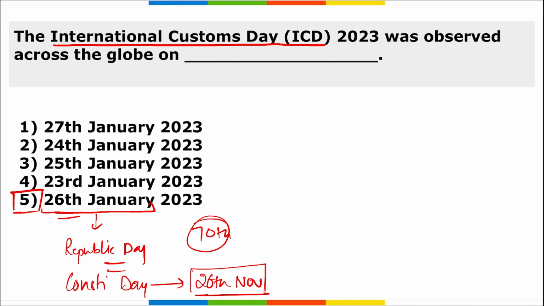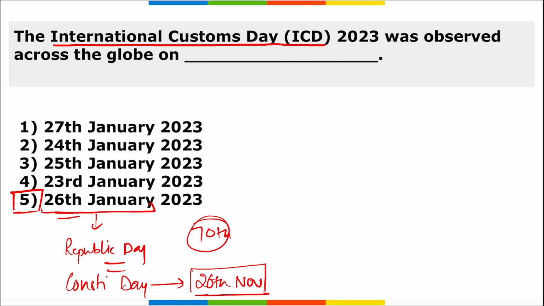Alright, 26th of January 2023 marks the 70th anniversary of a unique organization dedicated to international cooperation and sharing of knowledge. That is WCO. What is it? World Customs Organization. The theme for this International Customs Day is nurturing the next generation, promoting a culture of knowledge sharing and professional pride in customs.